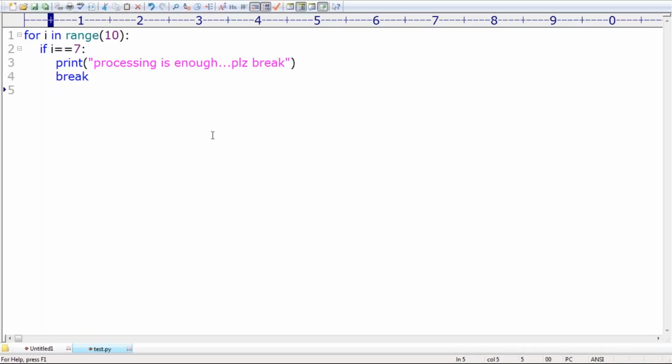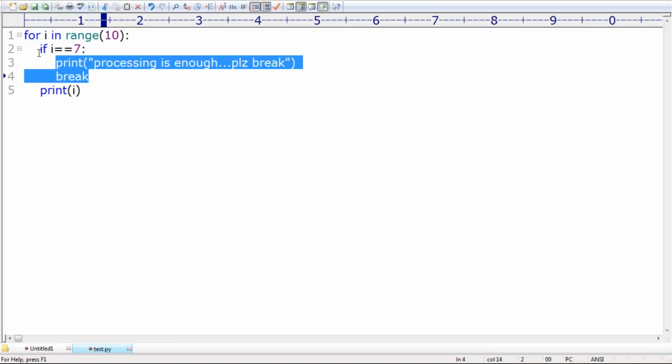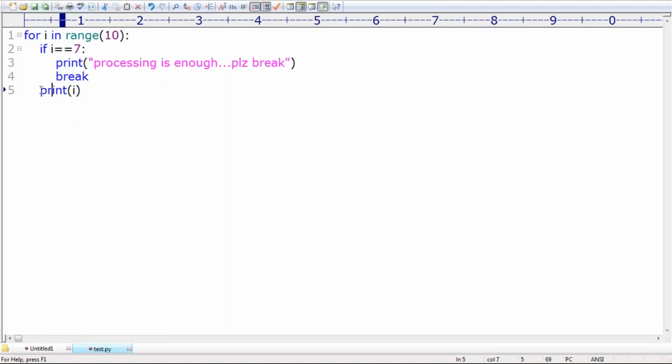If i is not 7, then automatically what do I have to do? Print of i. Observe that carefully. Only these two lines are under the if, but this print of i is not under the if. If this condition is true, then only it will execute.